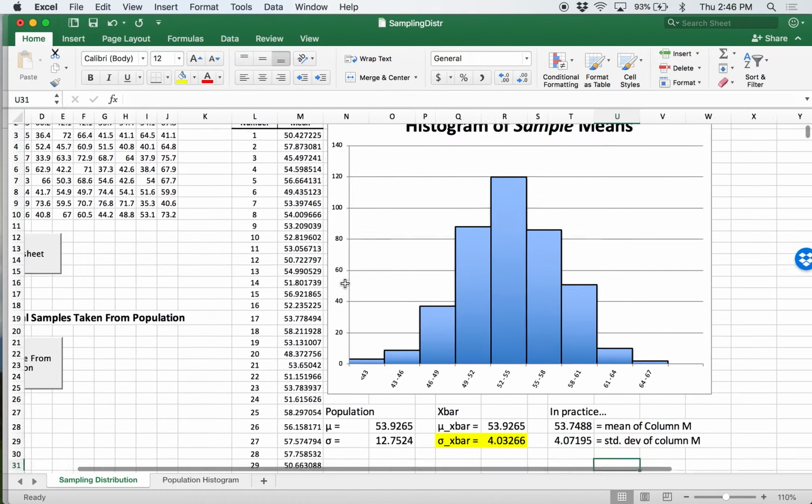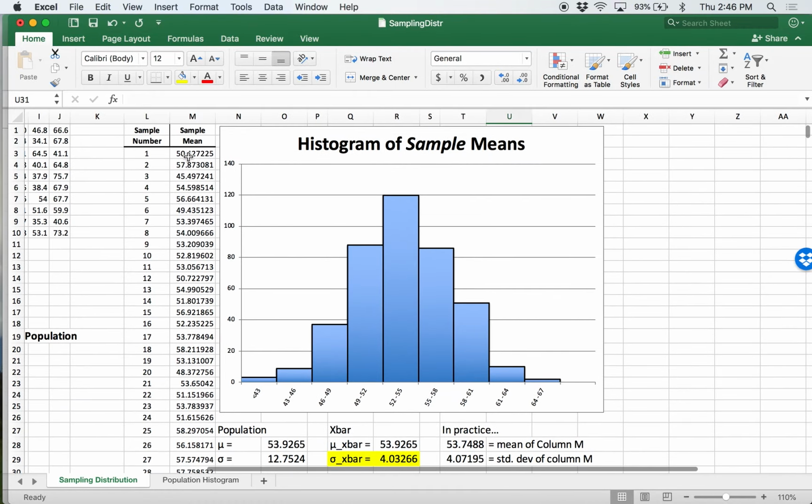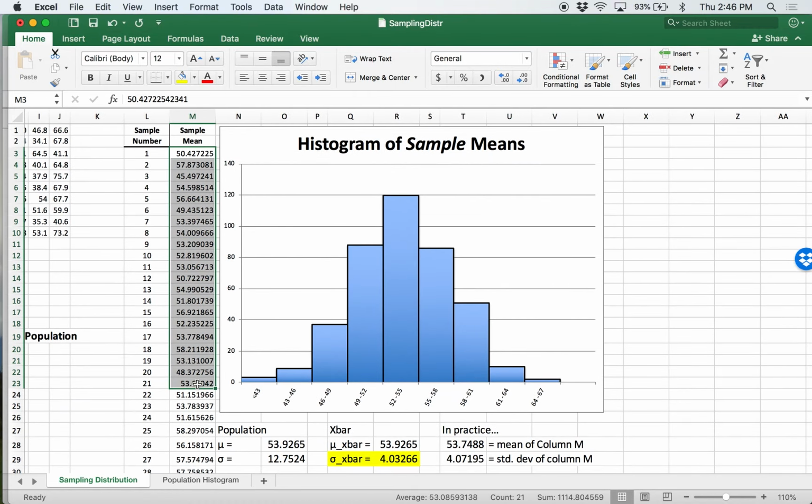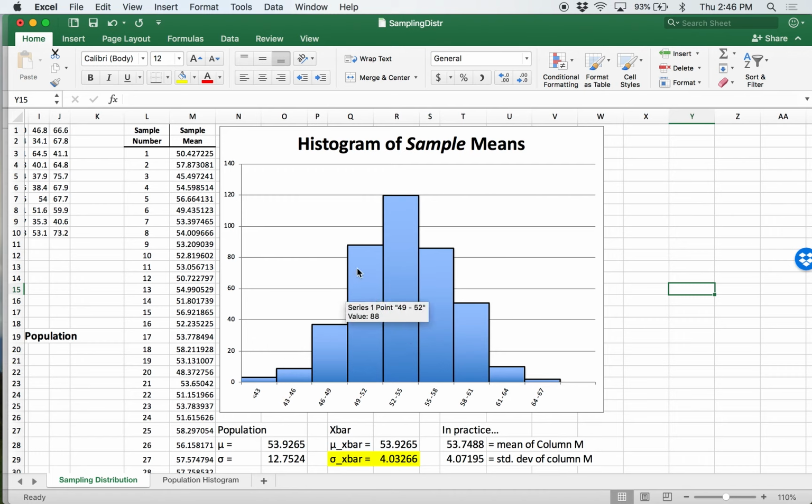Now, if we move over to the right, again, we're considering this collection of different reported sample means as a data set. We can explore them using the techniques we've talked about this year. For example, what's the shape of the data? Well, here's our histogram of sample means. We can see it has a nice bell-shaped curve. In other words, it looks like these sample means are normally distributed.